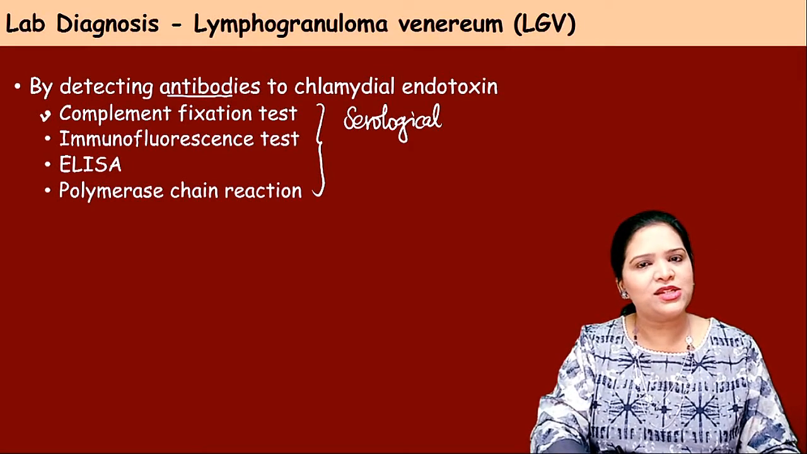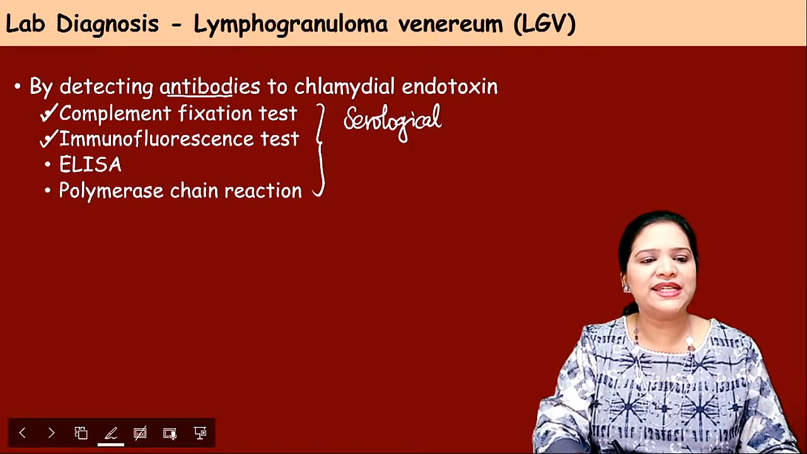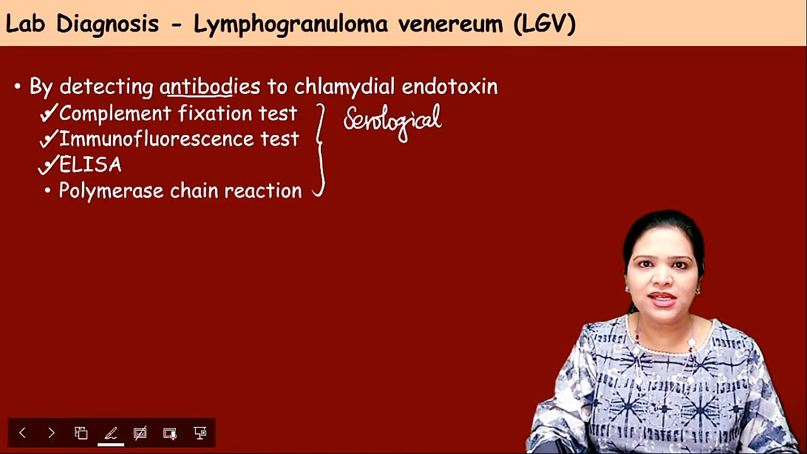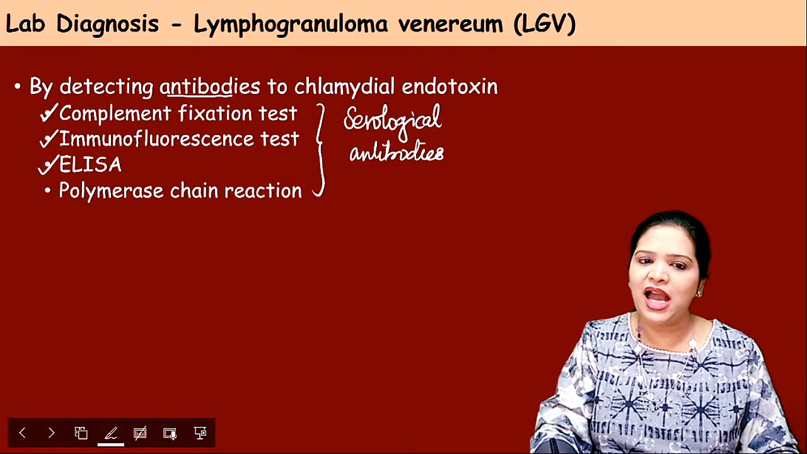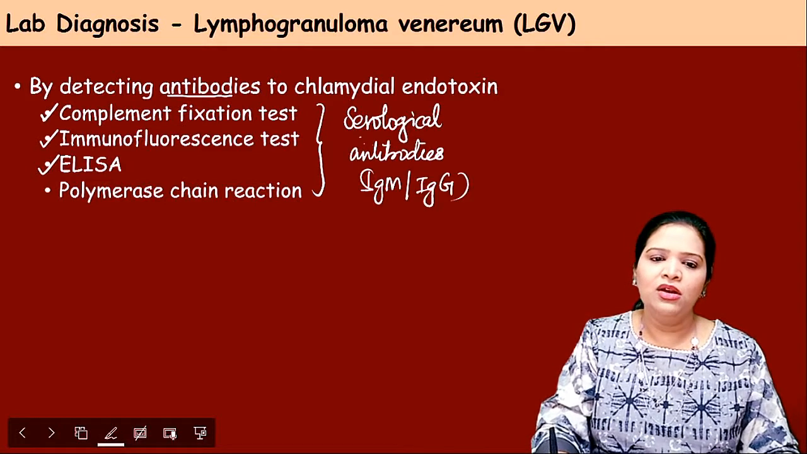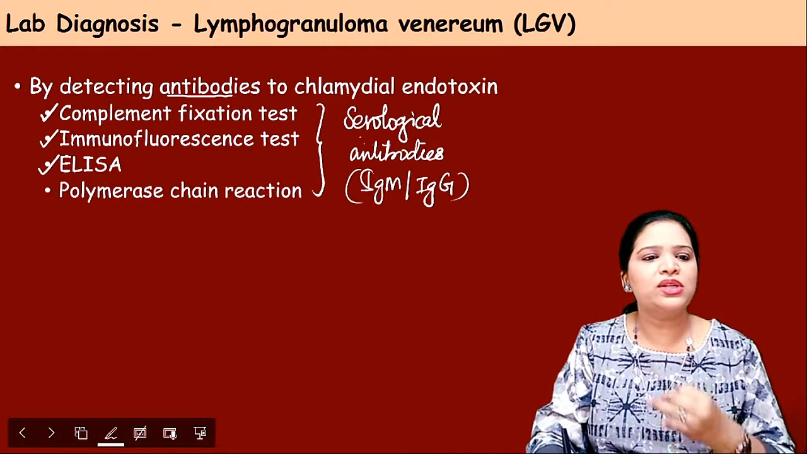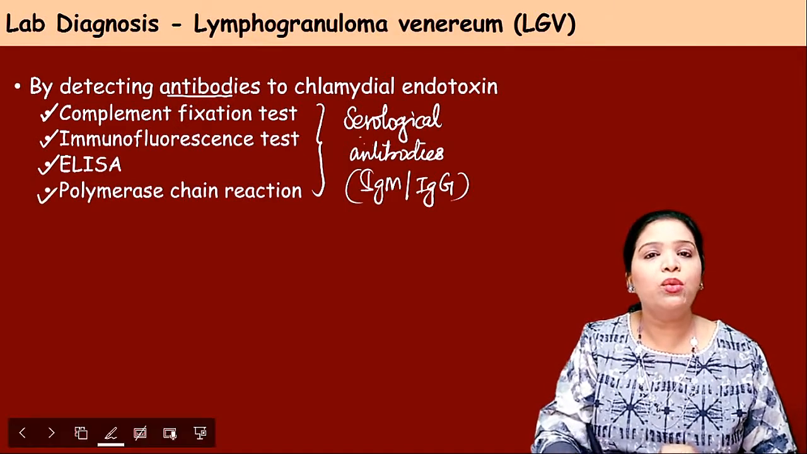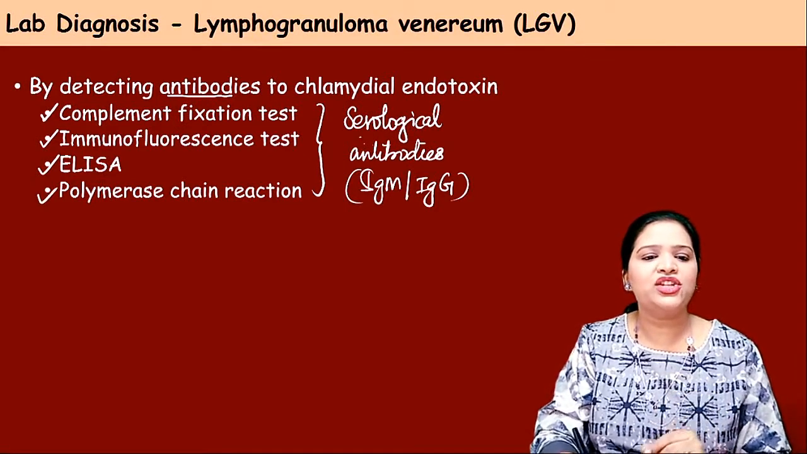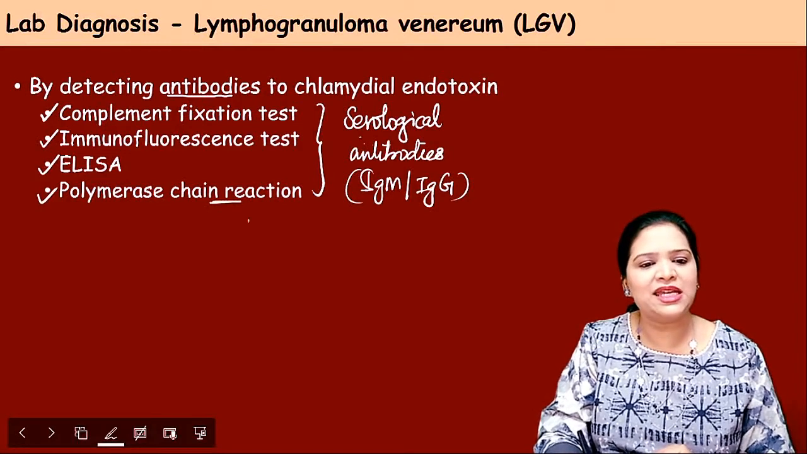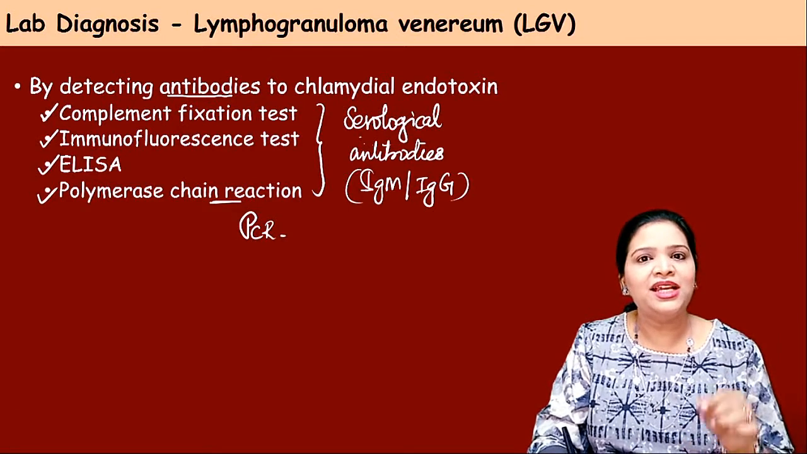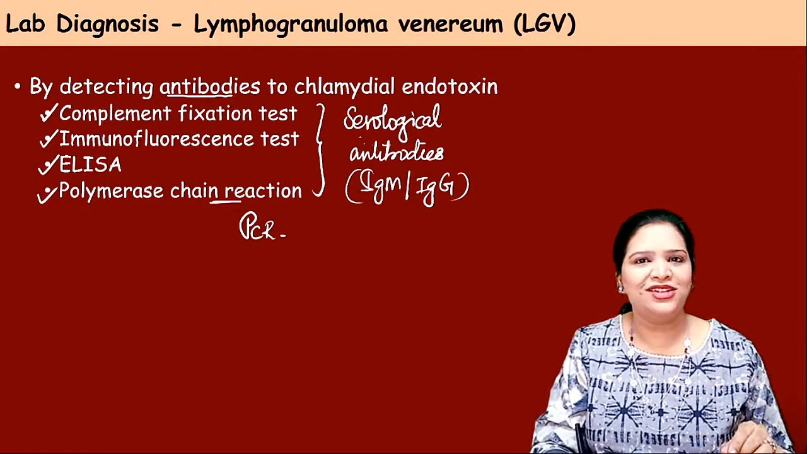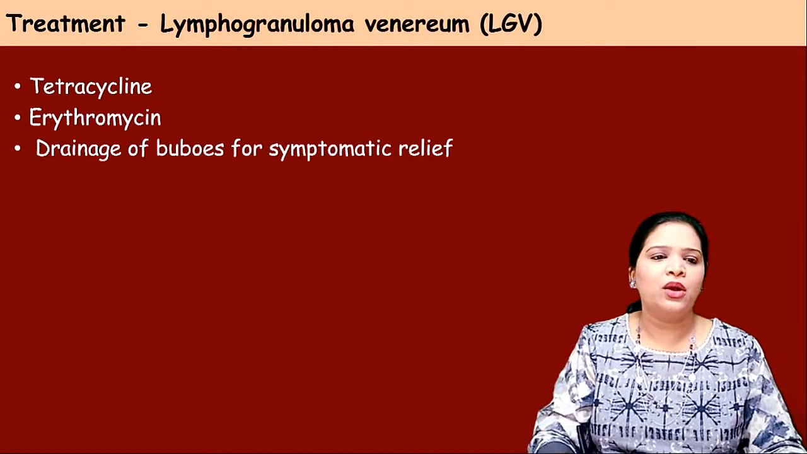The first ones are the complement fixation test, immunofluorescence test, and ELISA test. In these three tests, we detect the antibodies against the chlamydial antigen. It could be IgM antibodies or IgG antibodies. Now, if you want to detect the antigen, then you have to do PCR, polymerase chain reaction, to detect the chlamydial DNA or chlamydial genetic material. Okay, clear?